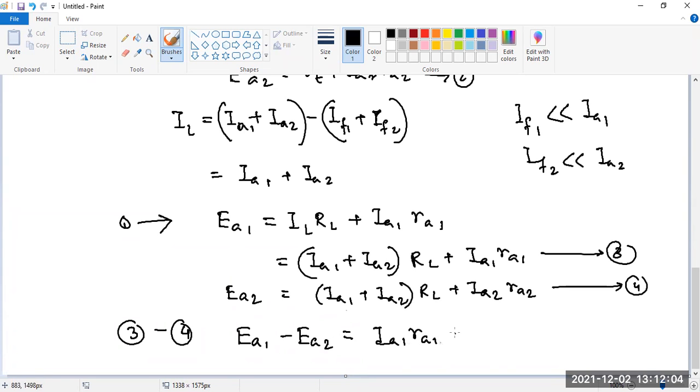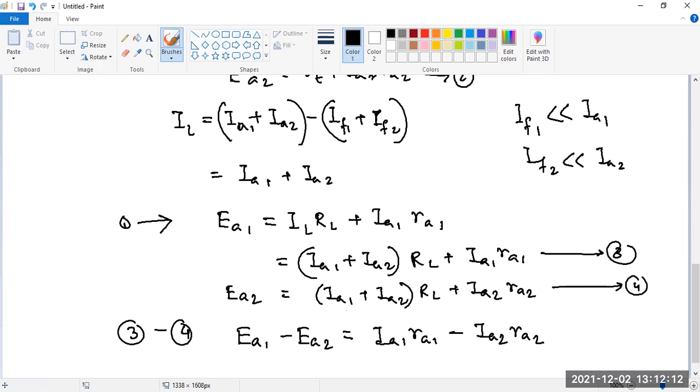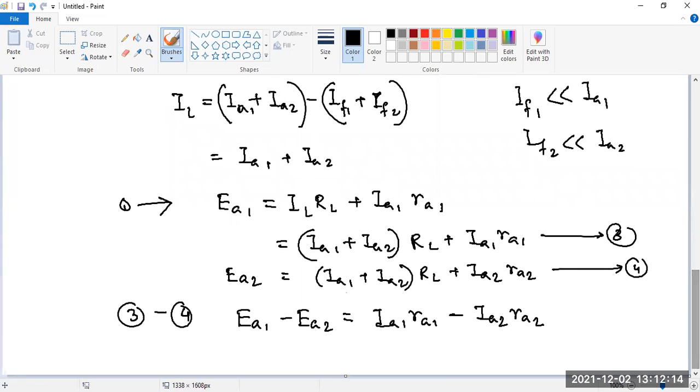IA1 RA1 minus IA2 RA2. Okay. Now from this we can find IA1 in terms of IA2.